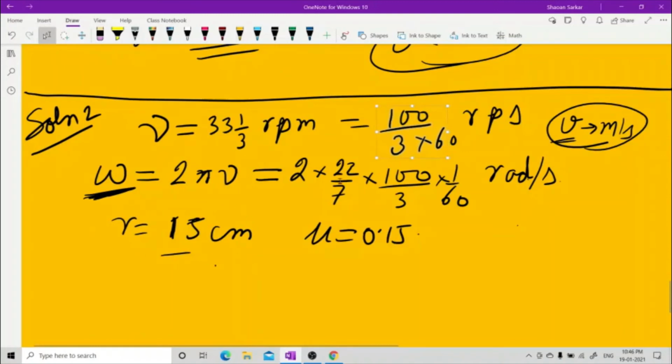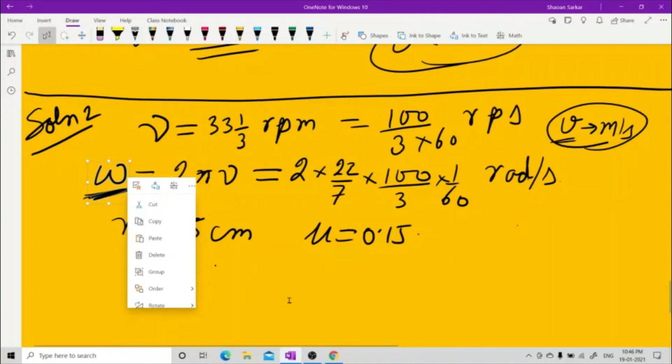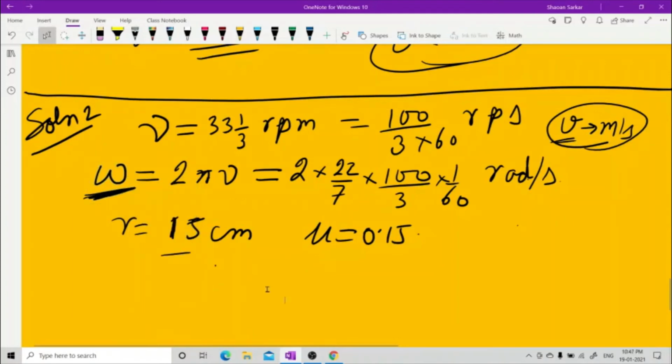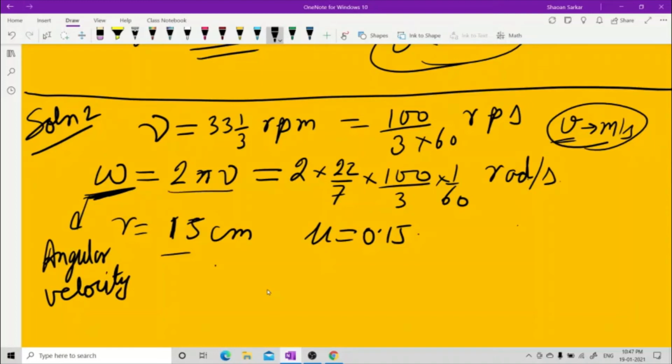Now, you write meter per second for linear velocity, but when there is a frequency of revolution, you cannot write linear velocity. You have to write angular velocity. This is called angular velocity. Let me write it down. Angular velocity, a very important concept, is 2 pi nu. Always, this is the formula. You write it down. R is given to you, mu is given to you.